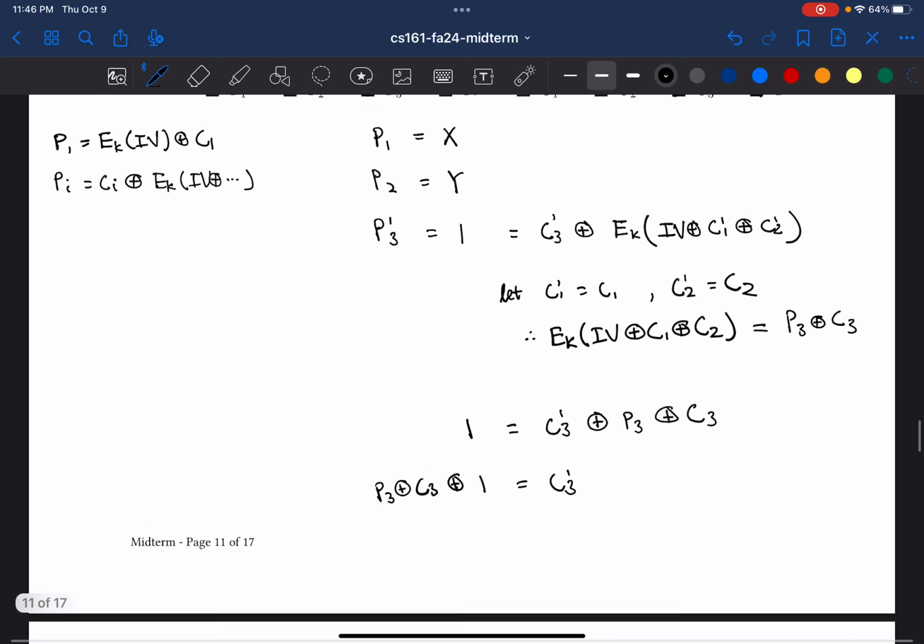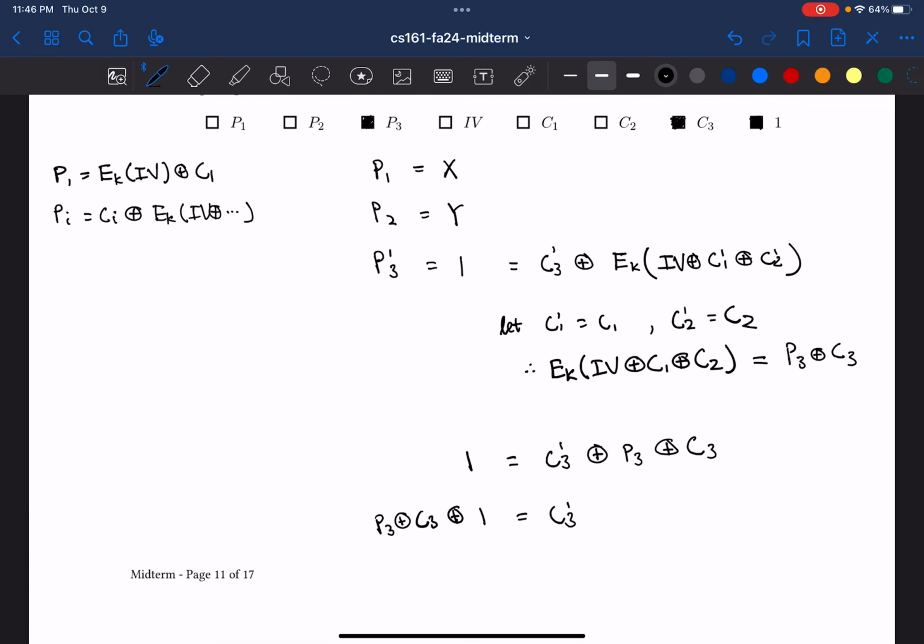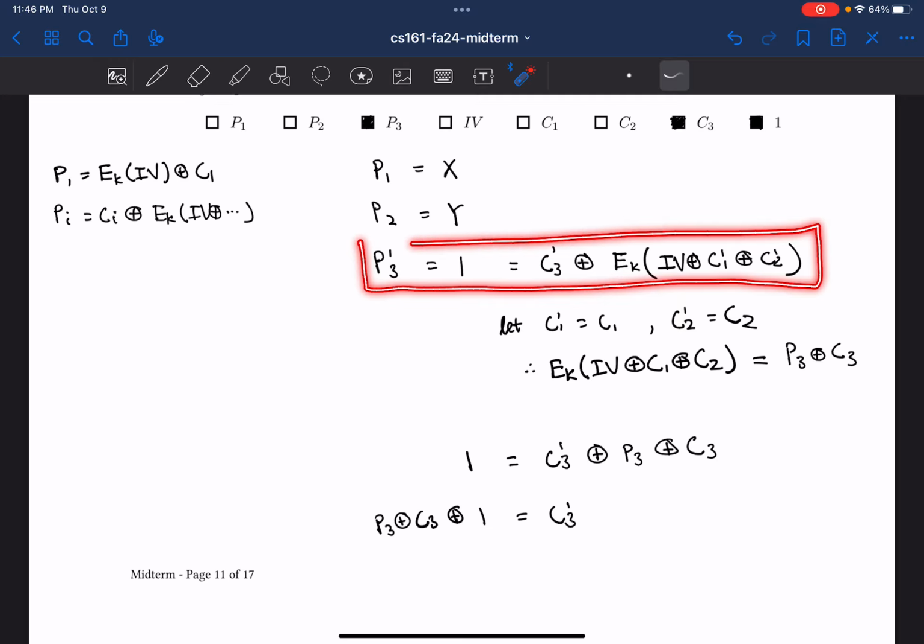But one thing to note is that in the formula over here, the inputs C'1 and C'2 are part of this formula, which means that if we wanted to not modify, for example, P4 prime, that would be very difficult because C'3 would be an input to that formula, and because we're modifying C'3, that value is not going to be the same.